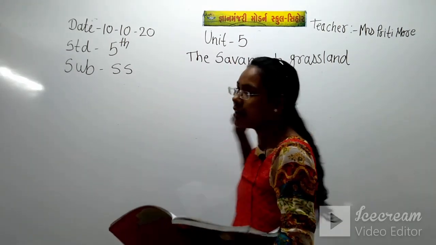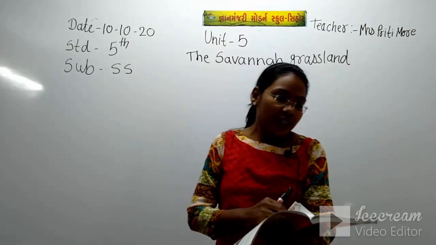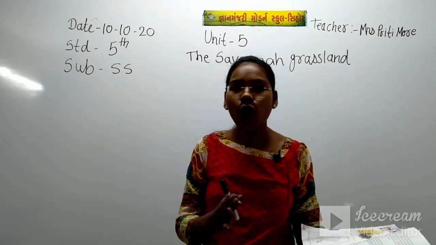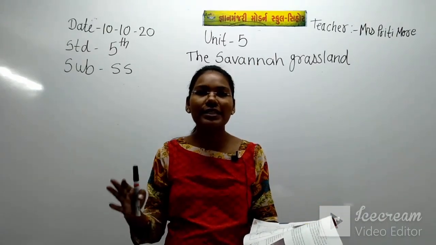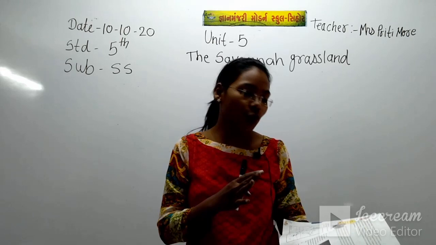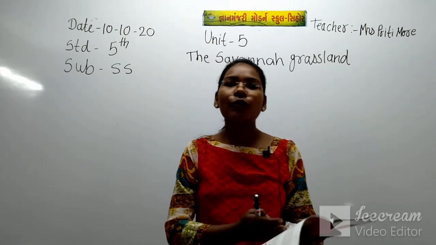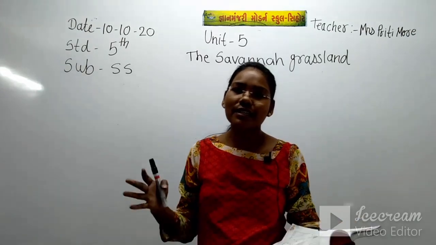We have seen the tropical equatorial region, that means the very hot area, and which countries come in the equatorial region. Then we saw the monsoon region. Now today we are going to see the grassland region.